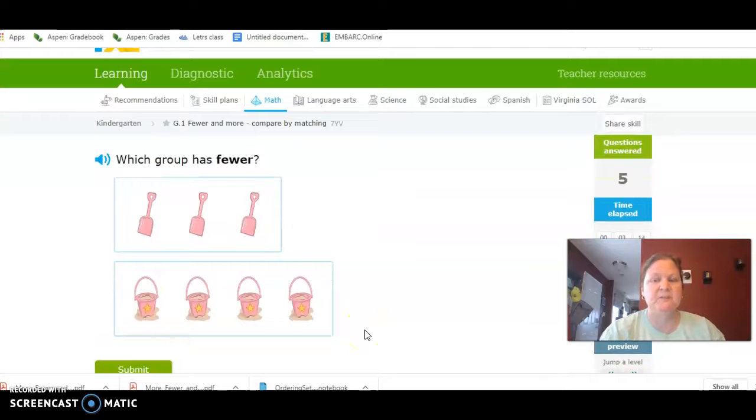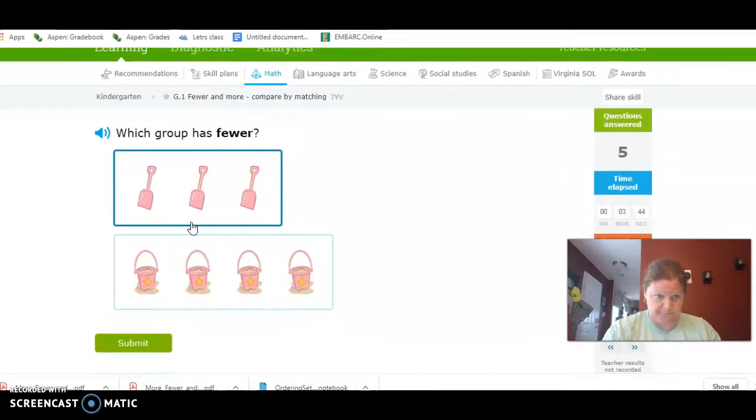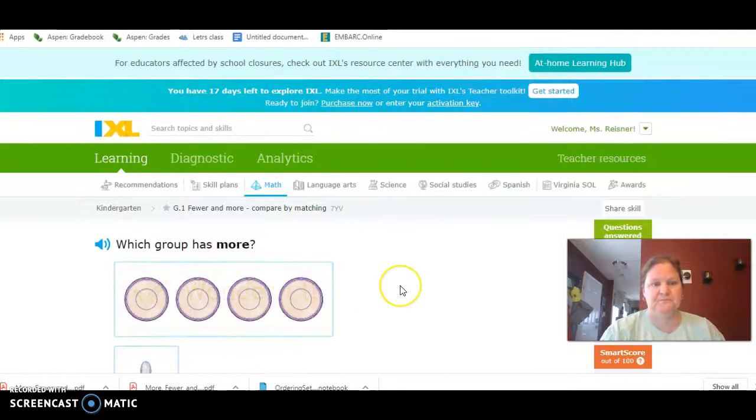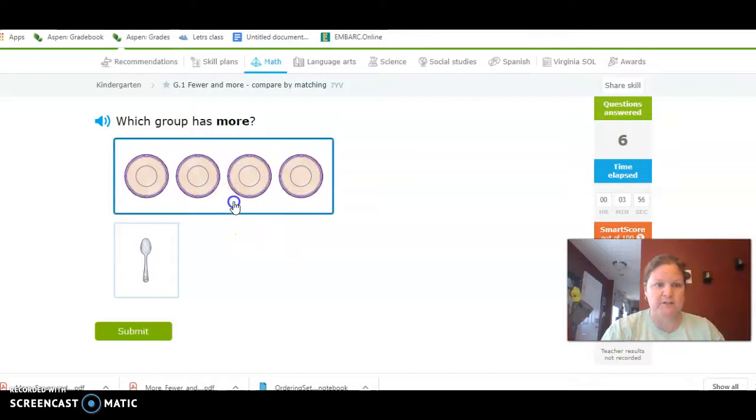All right, listen to my vocabulary word, fewer. Which group has fewer? The shovels or the buckets? Yes, the shovels. Because how many shovels are there? 3. And how many pails or buckets? 4. So there's an extra bucket without a pail. So there's fewer shovels. Okay. Which group has more, dishes or spoons? Good. More dishes.